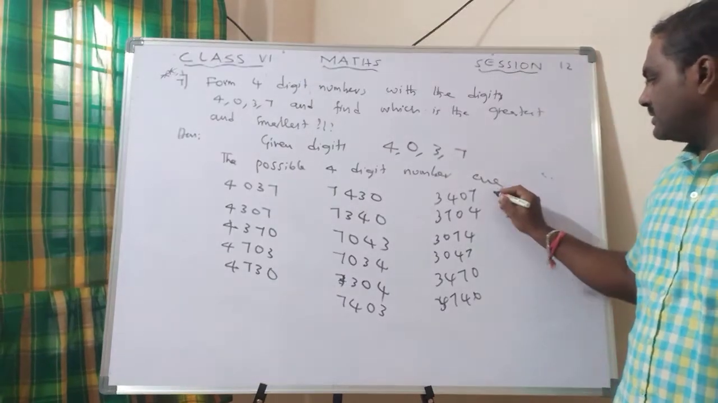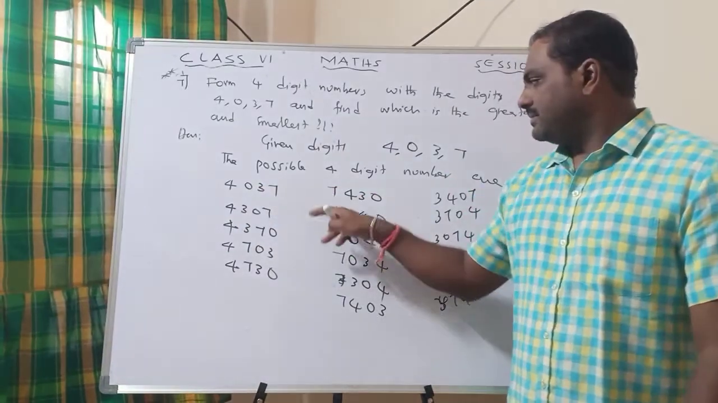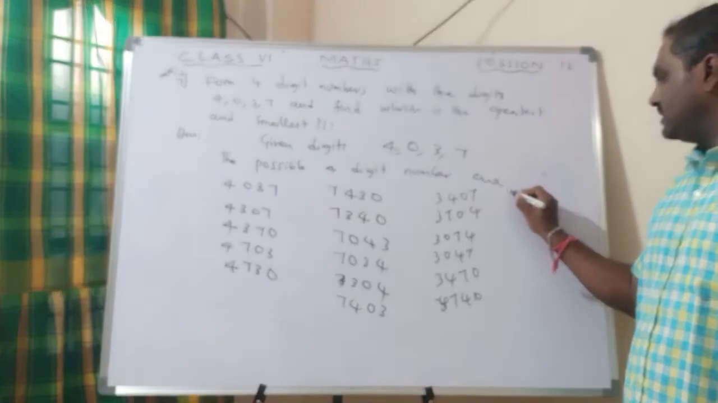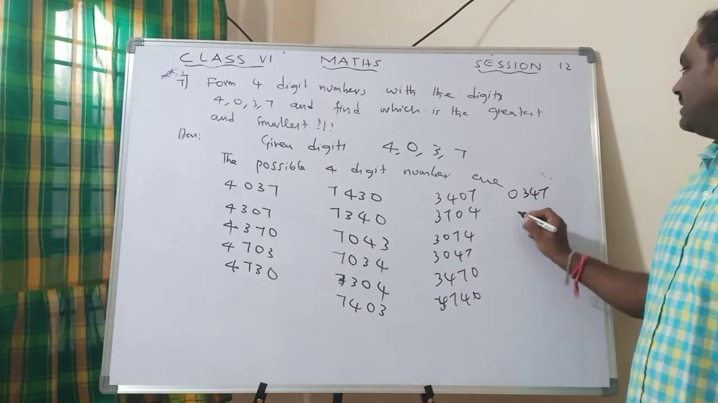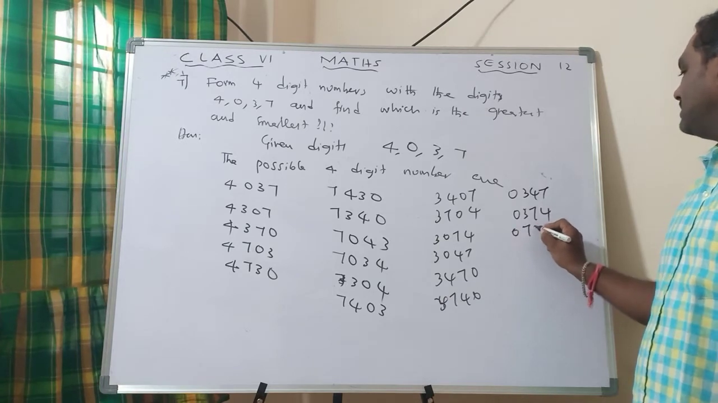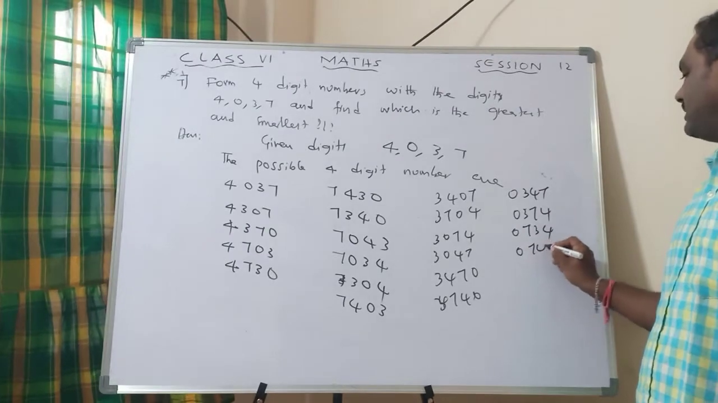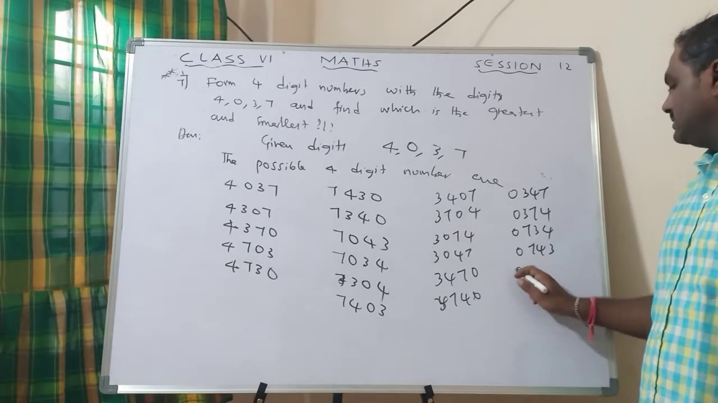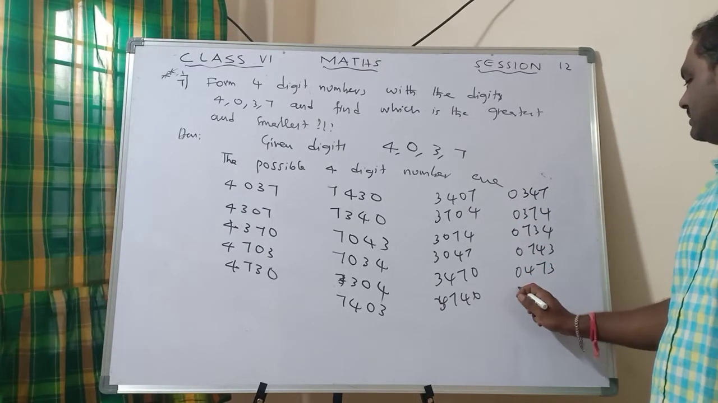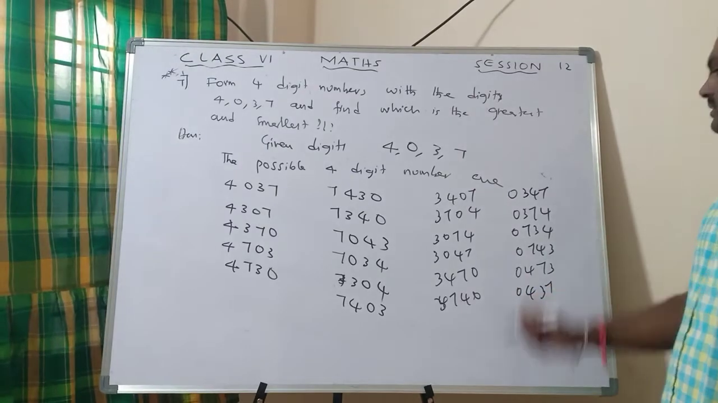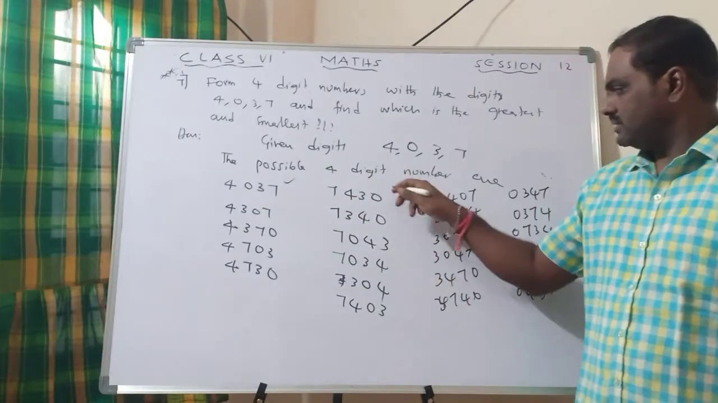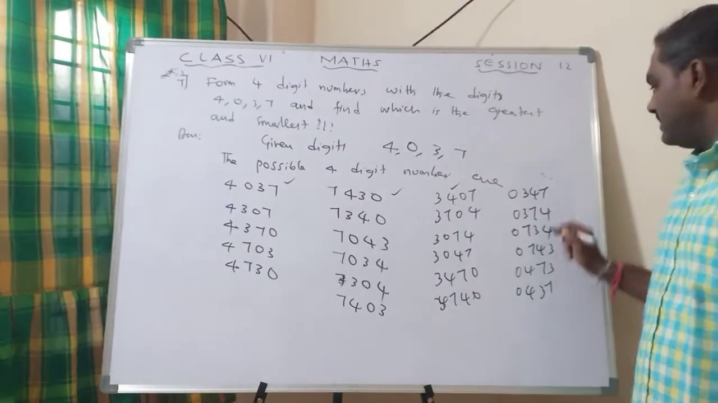And now you can ask, sir, I kept 4 in the starting, I kept 7 in the starting, I kept 3 in the starting. Can I get 0 in the starting? So the numbers would be 0, 3, 4, 7. 0, 3, 7, 4. 0, 7, 3, 4. 0, 7, 4, 3. Next 0, 4, 7, 3. 0, 4, 3, 7. So like this, can I write? Yes, you can write like this. But you cannot write like this.